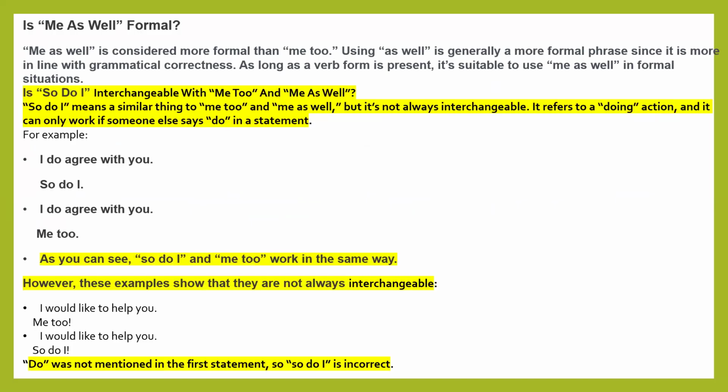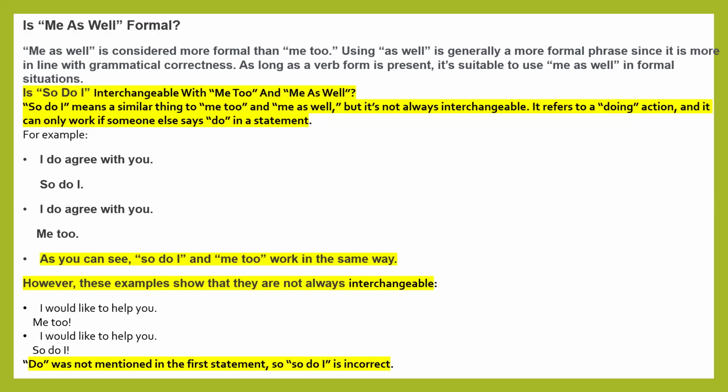Is me as well formal? Me as well is considered more formal than me too. Using as well is generally a more formal phrase, since it is more in line with grammatical correctness, as long as a verb form is present, because me as well always comes along with a verb. So it is suitable to use me as well in a formal situation.